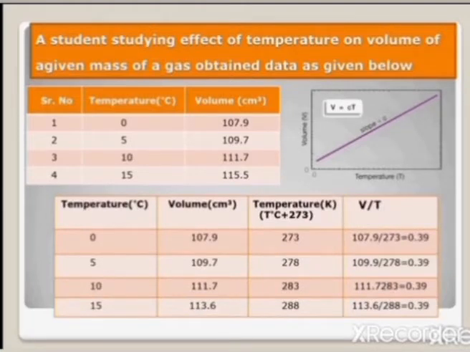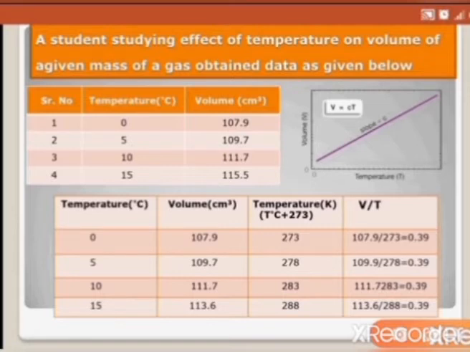We can convert centigrade temperature to absolute temperature or Kelvin temperature by adding 273 to it. Absolute temperature is equal to temperature in degree centigrade plus 273.